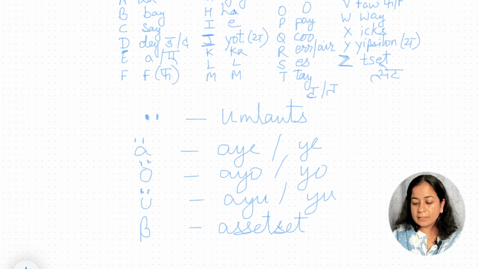In English we know it as beta. Here we'll call it 'eszett', and whenever this eszett appears, it takes the sound of double S. So here ends our alphabets.